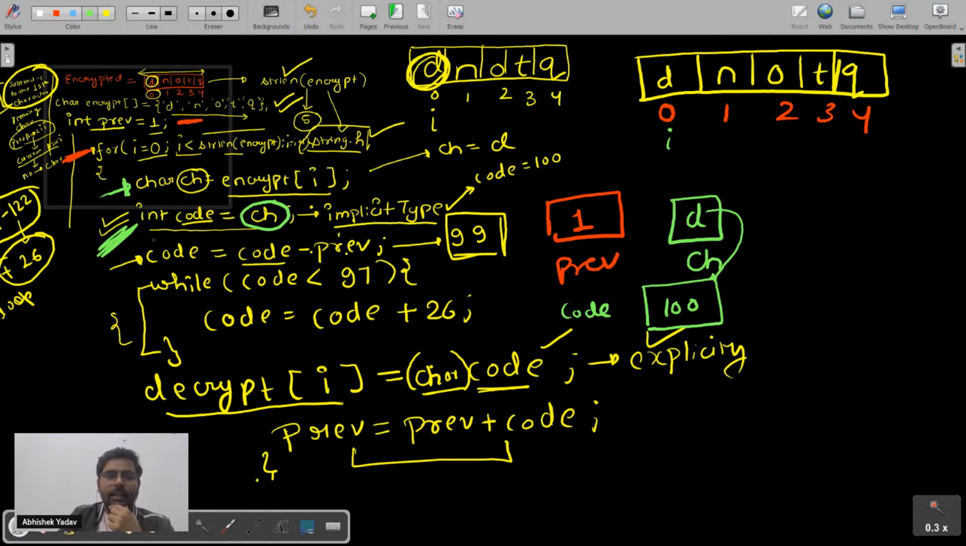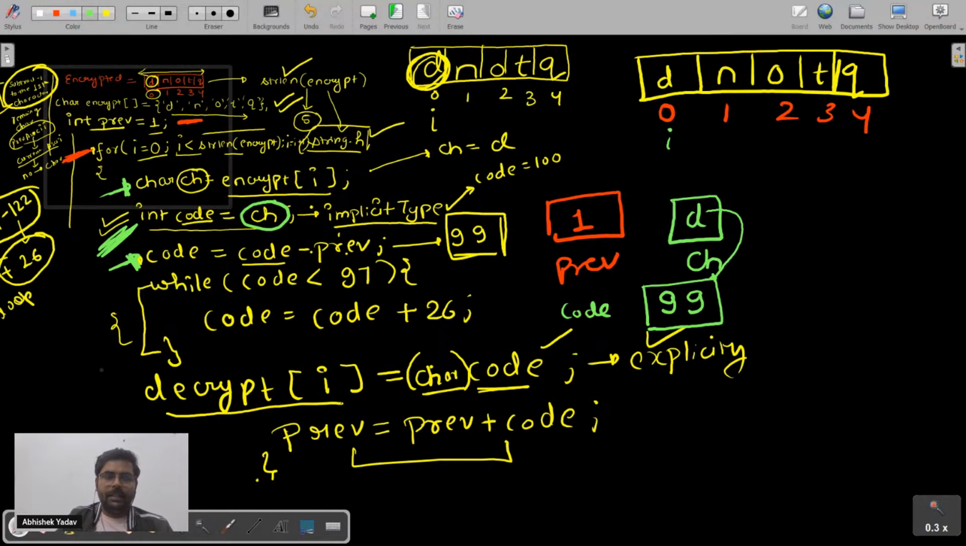After that, what I am doing, I am writing this line, that is code is equal to code minus previous. The value of previous is 1, the value of code is 100, so 100 minus 1 will be what guys? It is 99. So inside the code what will get stored? 99 will get stored now.